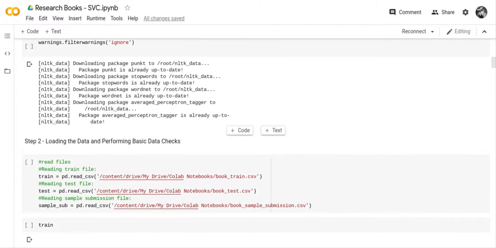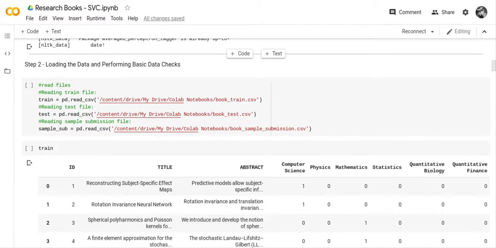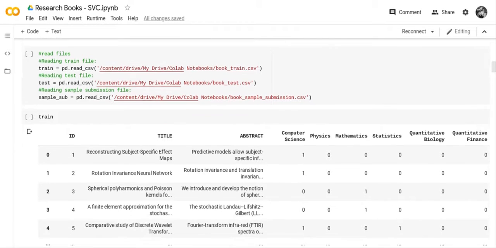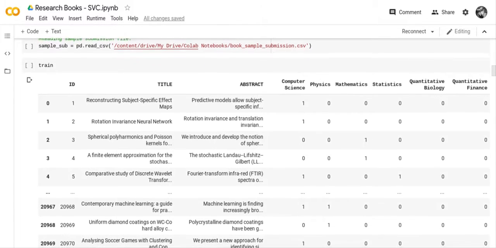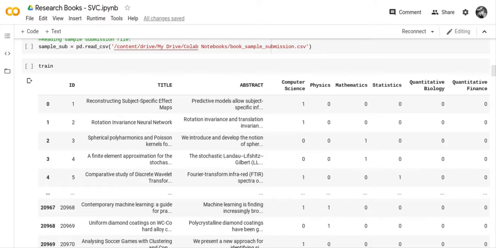So after my libraries, what I did was I loaded my CSV files. We had 3 CSV files: train, test, and sample submission. And then I pulled those up as well. So you can see the train file.